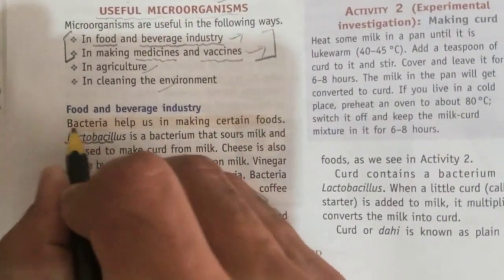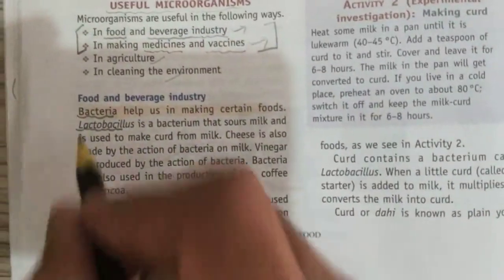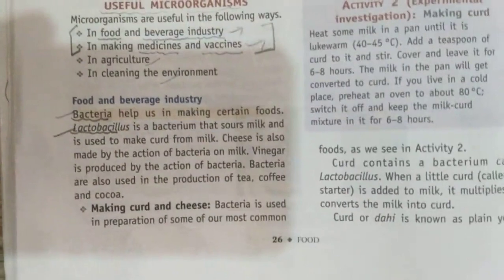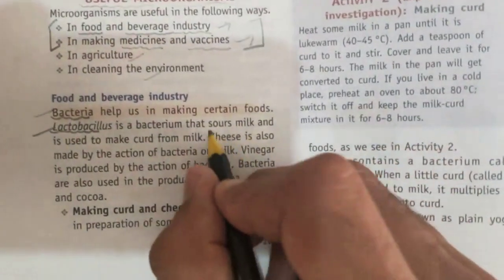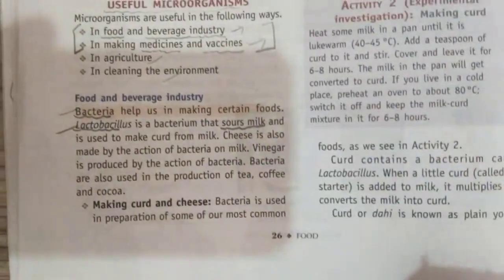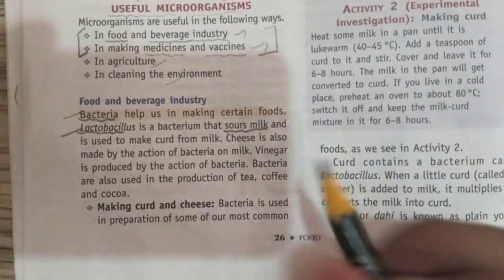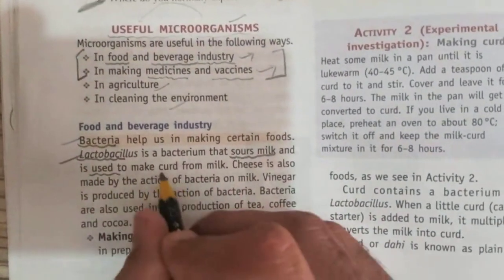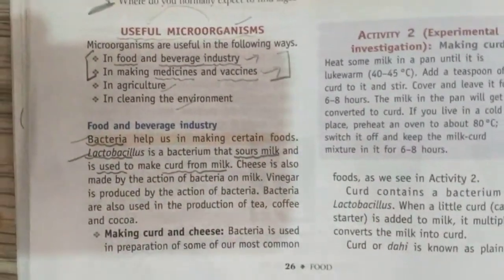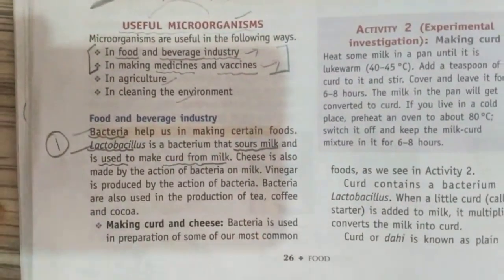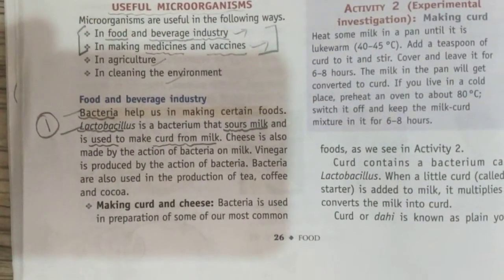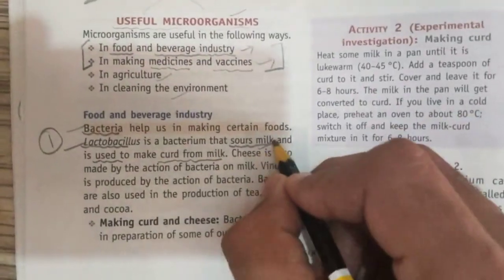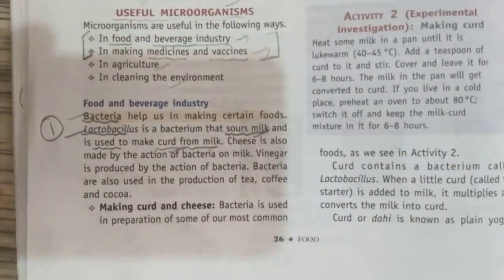Lactobacillus is a bacteria. What it does is sour the milk. Sour means khatta. It sours the milk and is used to make curd from milk. So the first point is that Lactobacillus is a bacteria that helps in souring the milk and is used to produce curd from milk.